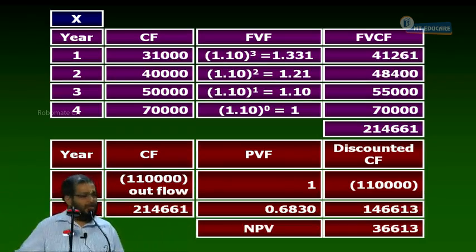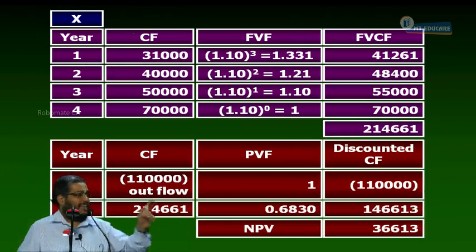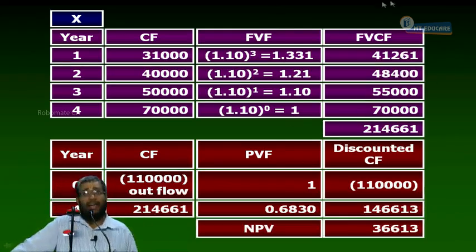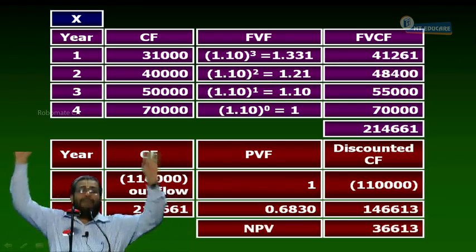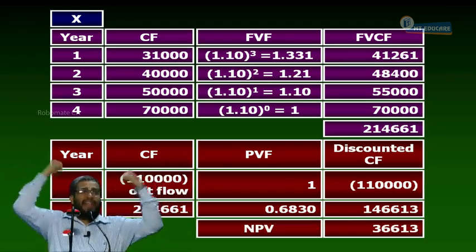Now, we are seeing that NPV assumes the cost of capital, and IRR assumes the IRR rate as the reinvestment rate. Based on that only, they calculate the respective numbers. NPV says it is 36,613 because it is assuming that I am going to invest the money back at 12%. And IRR assumes that I am going to invest the money back at 22% or 26% for the respective project. Based on that assumption only, I am calculating the NPV and IRR, and they give you the result.